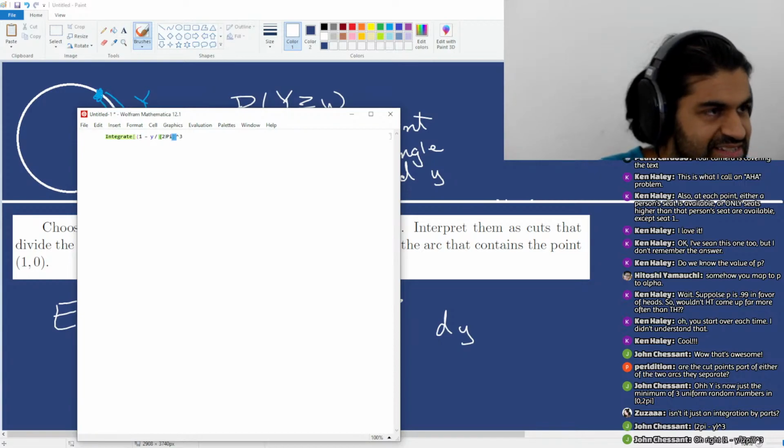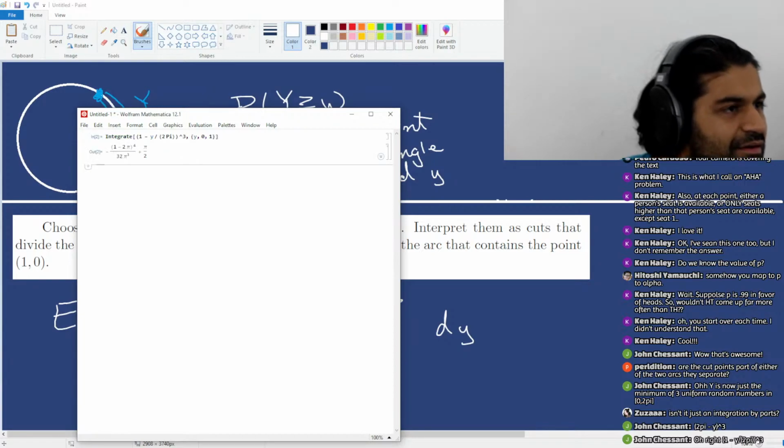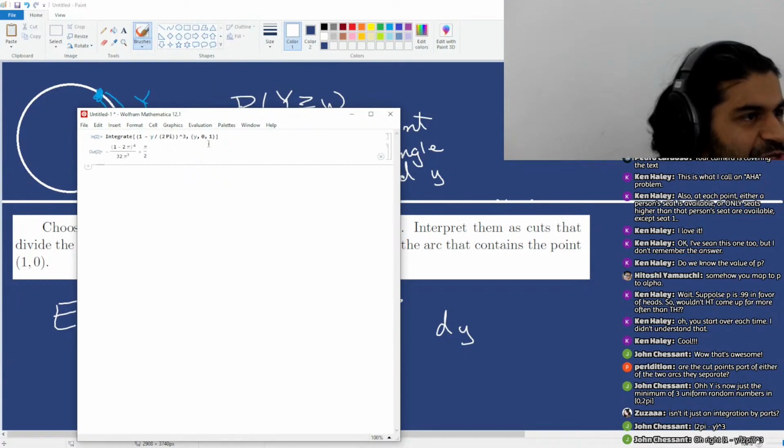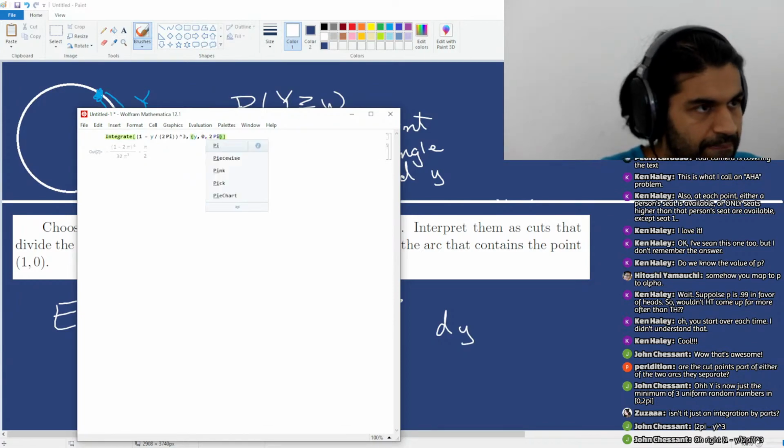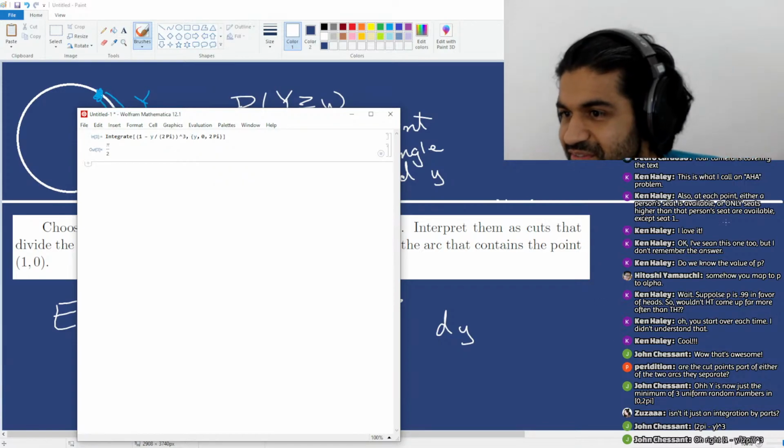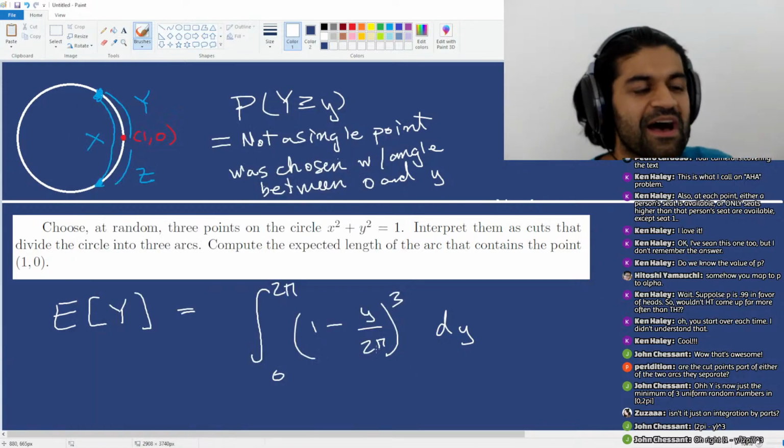Need to make sure 2 pi is nicely in the denominator. Oh, it should be between 0 and 2 pi. It's just pi over 2. Right. So this is just pi over 2.